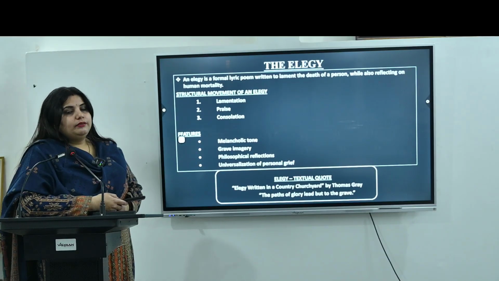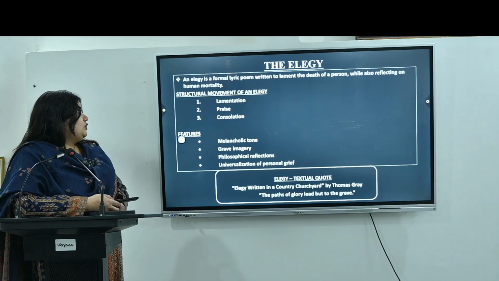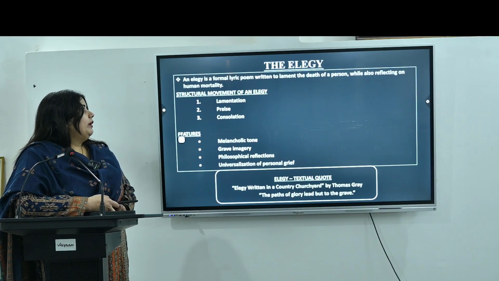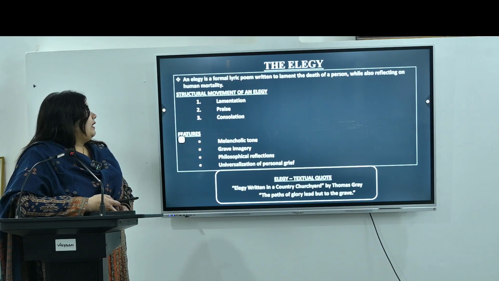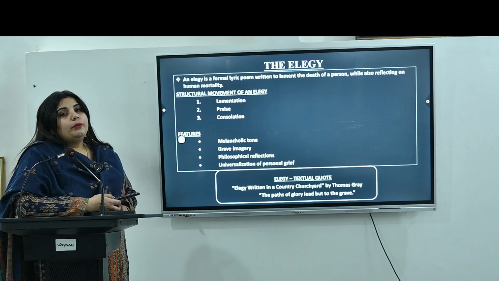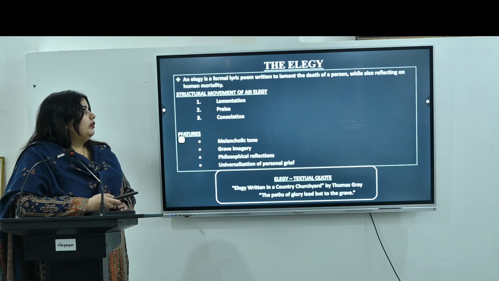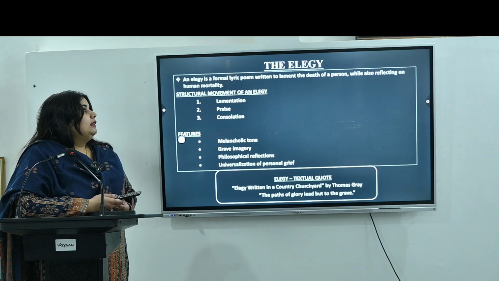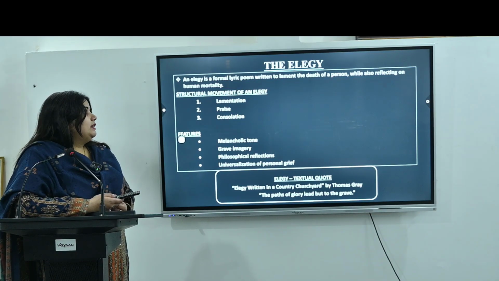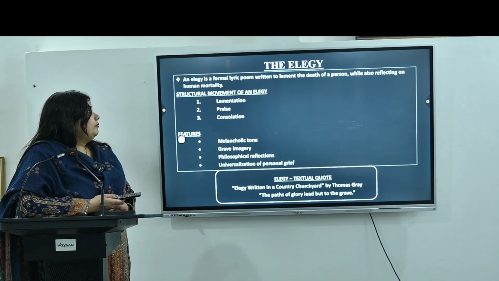Let's move to the other form. So we have the elegy. An elegy is a formal lyric poem written to lament the death of a person while also reflecting on human mortality. So the basic main feature of this particular form is that it laments the death of a person, or we can say a person who has been lost. Then it also gives a reflection on human mortality, which says that all of us have to die one day. So this particular elegy shows this truth of life.